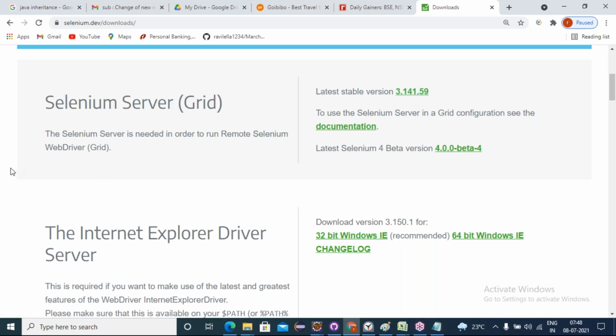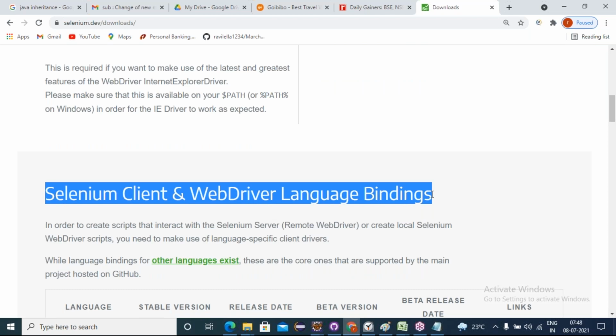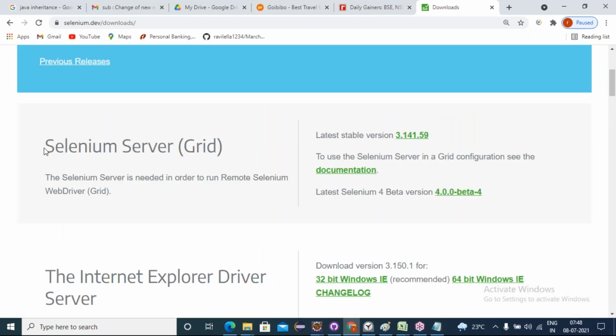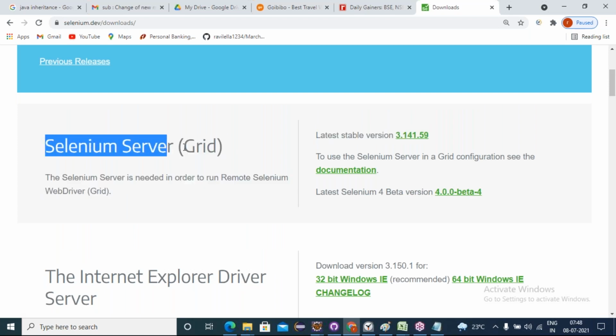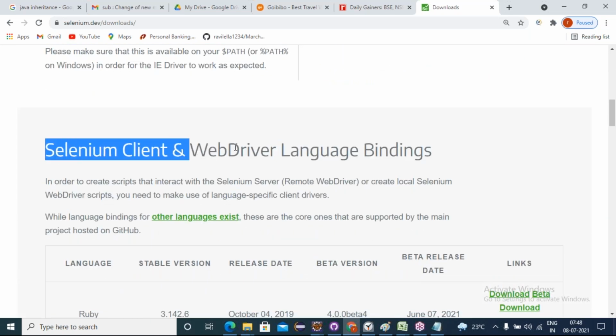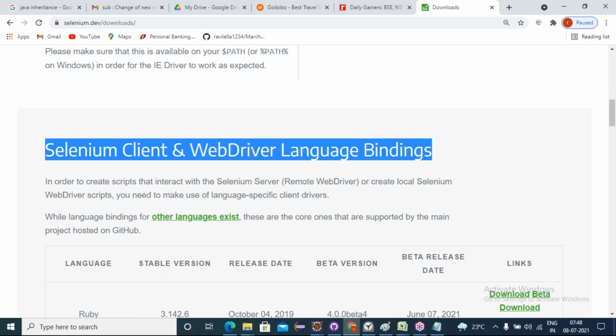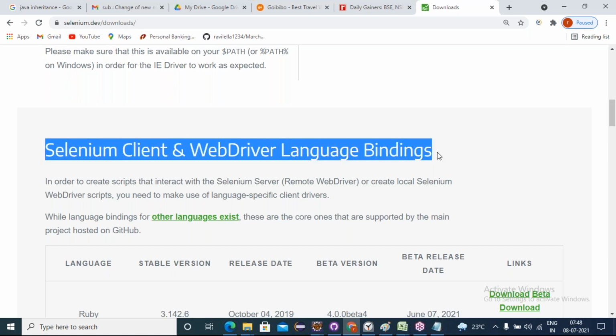But as of now, I am developing locally and executing locally, so you best prefer the Selenium client and WebDriver language bindings. If you are supposed to execute on remote systems, then you take this dependency jar, Selenium Server Grid. Okay, so there are Selenium client and WebDriver language bindings. As of now, we develop in your system and execute on your system.